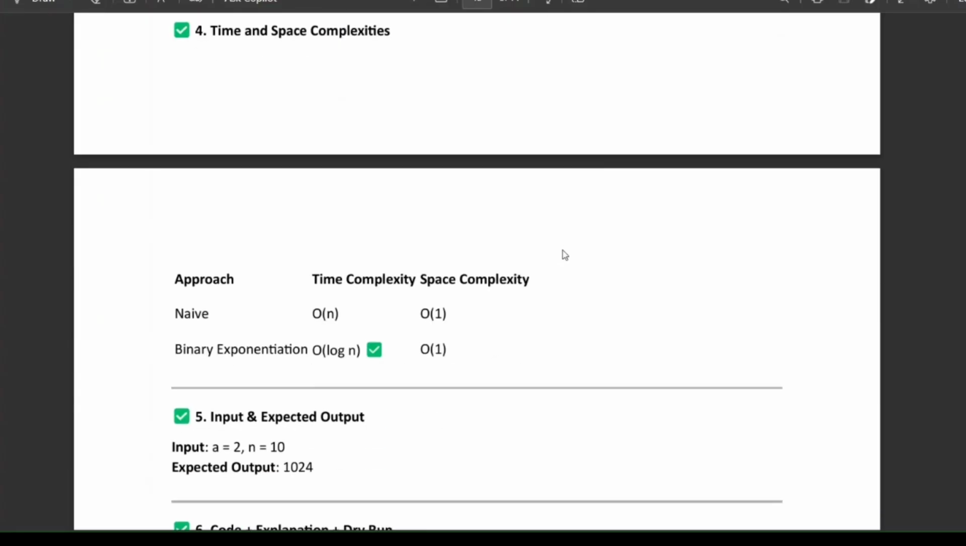Now coming to time complexity and space complexity, the naive approach takes O(n) and space complexity is constant. And coming to binary exponentiation, it takes O(log n), where it divides. I actually told in the previous video, whenever we divide something, then we will get the answer as O(log n), I mean in time complexity. And space complexity is O(n), where it is constant. Sorry, O(1), where it is constant.